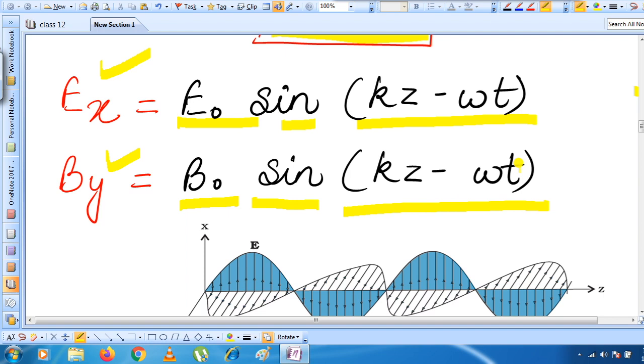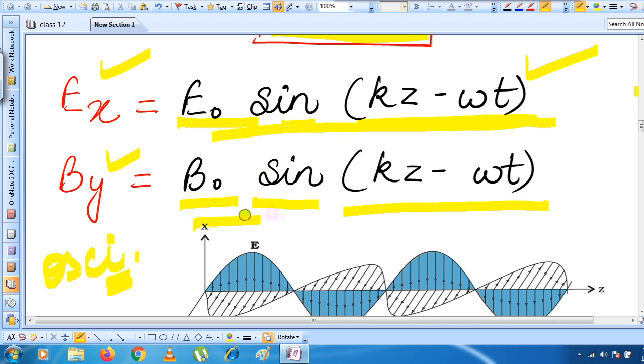We studied that the electric field as well as the magnetic field both will be oscillating, and if they are oscillating continuously, then they will be represented by the equation of oscillatory motion, which you studied in class 11th.